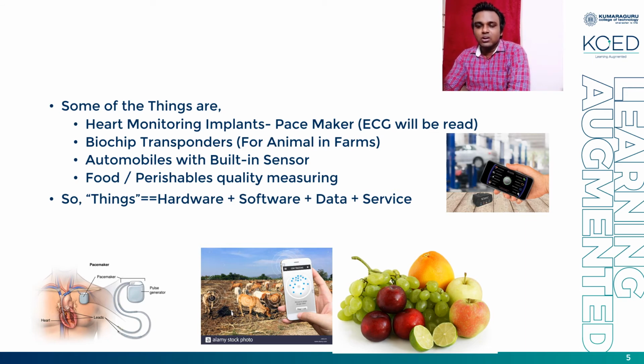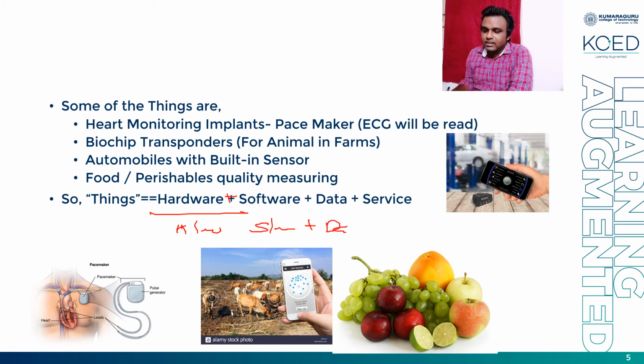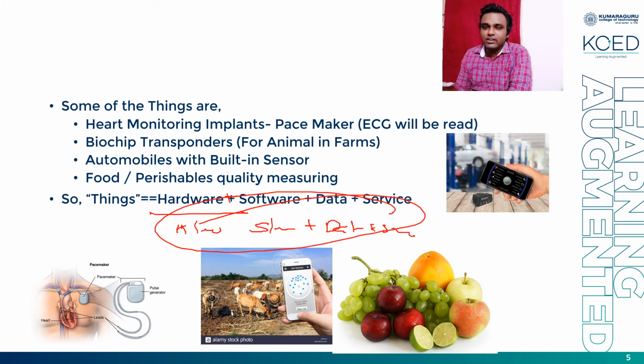So the things are called hardware, hardware plus software, hardware plus software plus data plus services. Combining all these, we refer to it as a thing. It is not only particular hardware that is called a thing, nor particular software. Only with an internet connection we cannot refer to it as a thing. We need a service to connect with a particular system to make it work with the hardware and the software also. So these are referred to as a thing.